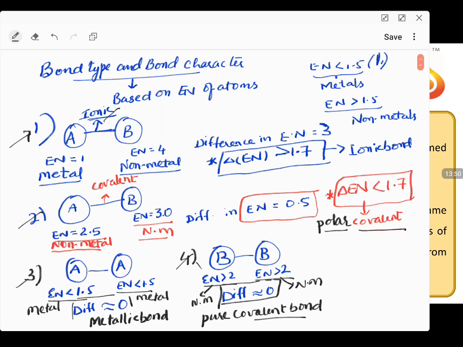But we have the second case and fourth case where two non-metal combinations lead to covalent bond. Are the two bond characters the same? No. If two non-metals combine such that their electronegativity difference is not equal to 0 and less than 1.7, then they are called polar covalent bond, a covalent bond with less ionic character. When two non-metals combine such that their electronegativity difference is close to 0, then they are said to be a non-polar covalent bond or pure covalent bond.